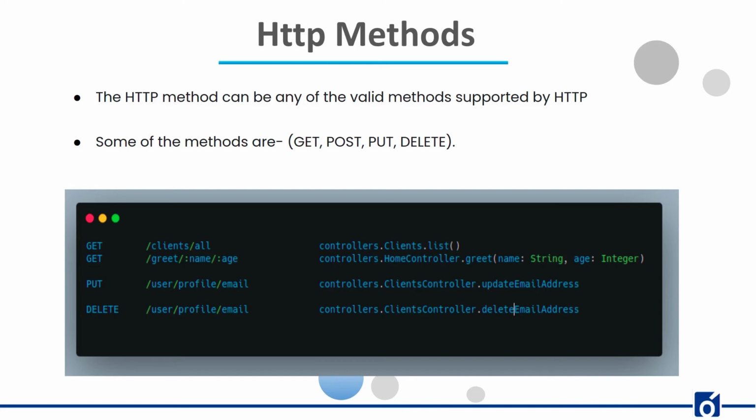Then is the delete method. It is used to request the server to delete a file at a location specified by the given URL. It is the most clear-cut method on this list because it does exactly what's on the tin. It deletes the targeted resource. The typical response for a deletion method is simply to reply with an OK status, either the resource was deleted or it was not.